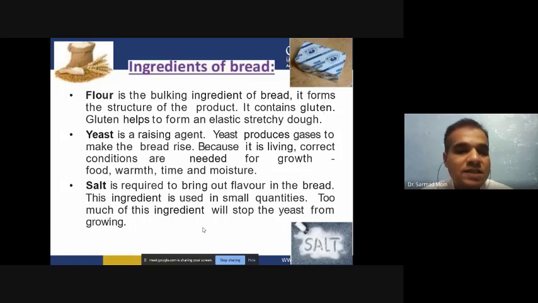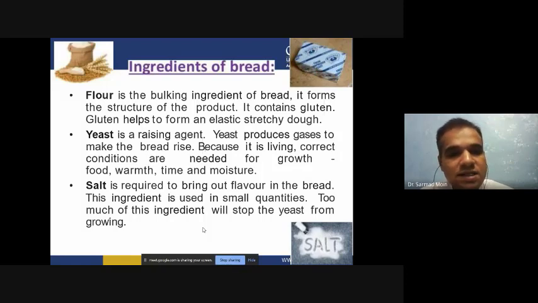Because yeast is a living organism, it requires the correct conditions. To grow the yeast inside the flour so that it digests it, you have to incubate at the correct temperature and in the correct environment. Then only will it produce carbon dioxide and digest the carbohydrate present in the flour. That's why it requires a correct incubation temperature and condition to produce carbon dioxide.